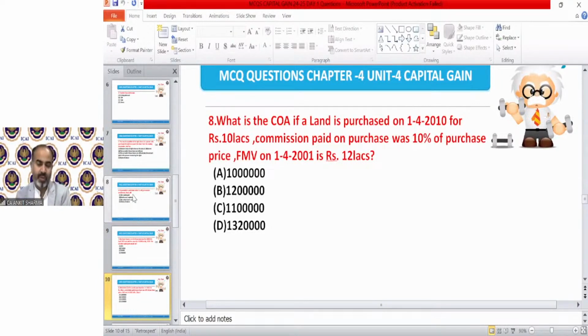We have 12 questions in this MCQ sheet, but we are discussing only till question number 8. The rest 4 will be discussed after completing the definition of section 47, what we will be discussing today. Okay. Because those questions 9, 10, 11, 12 are related to numerical points, which will be discussed under section 47. So question number 8, kindly send the correct answer.